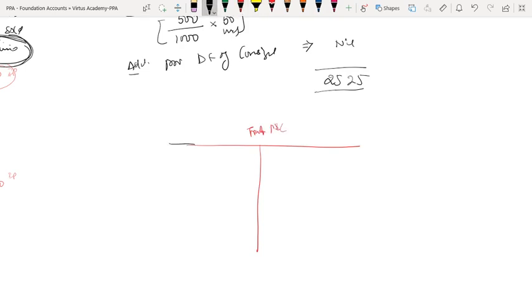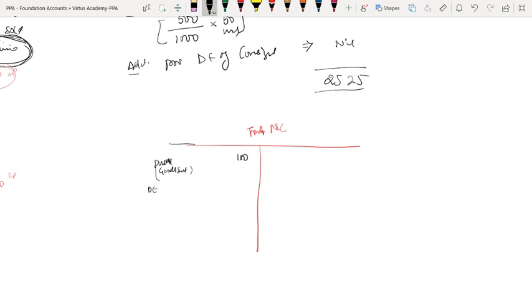Imagine the purchases, which here we call goods sent, is 100. You have incurred direct expenses, not indirect.